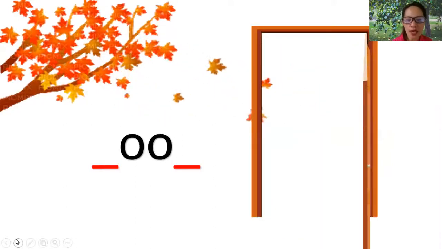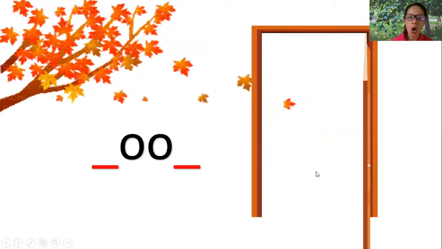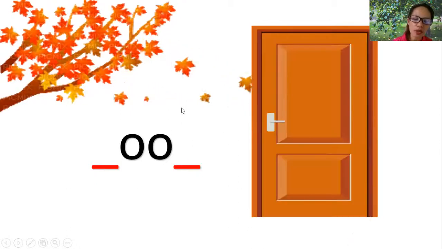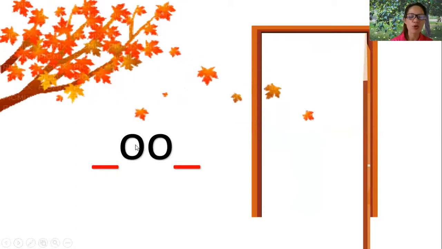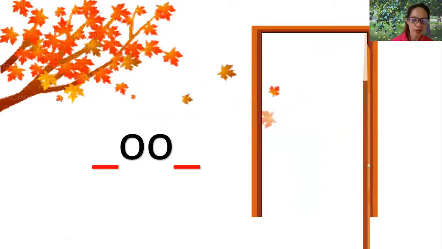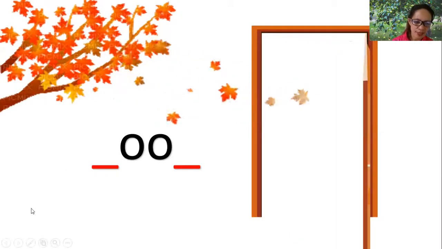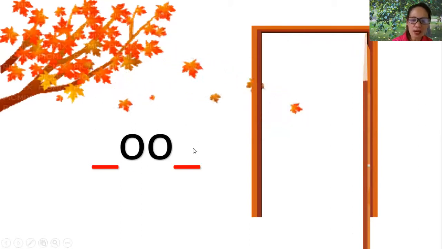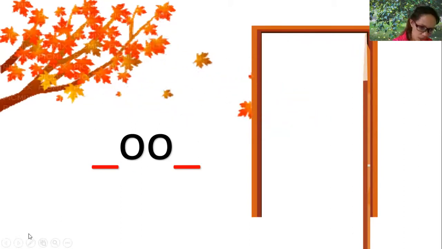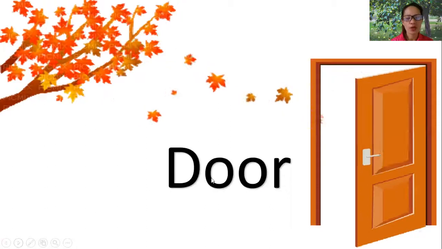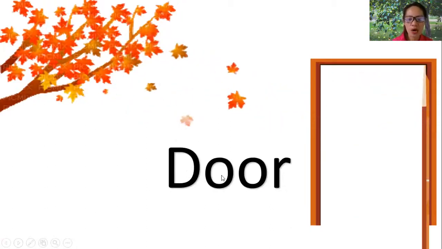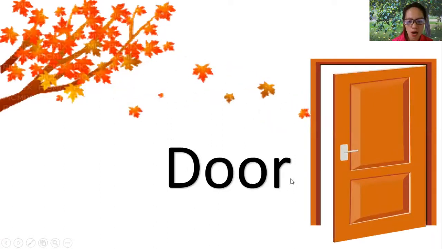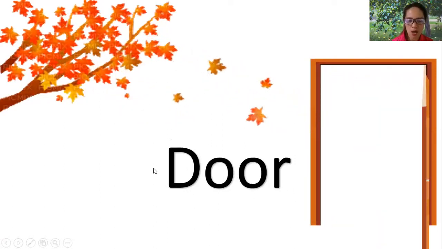Next one is door. The word door is not complete again. What are the missing sounds of the word door to make it complete? The O and R. So the spelling of the word door is O, R. Door.